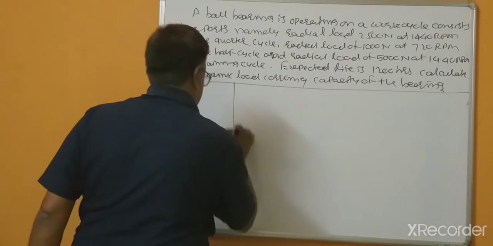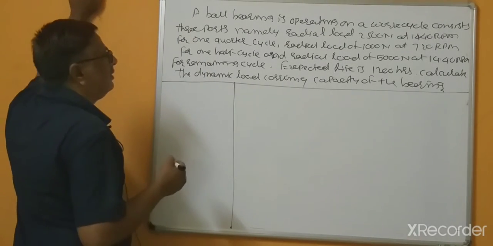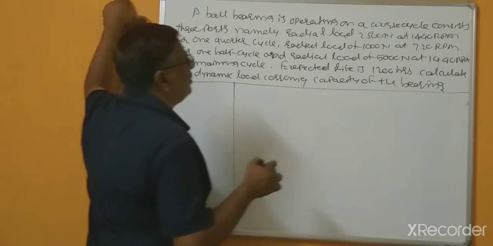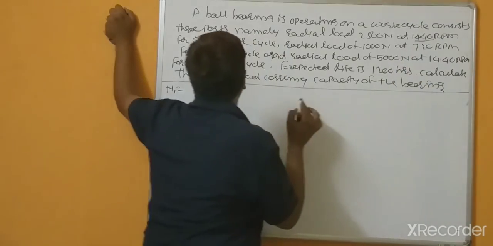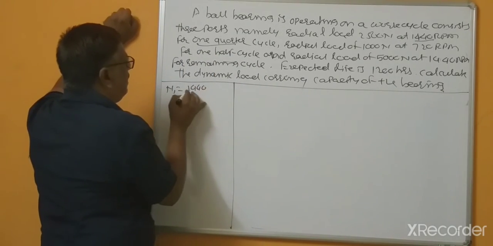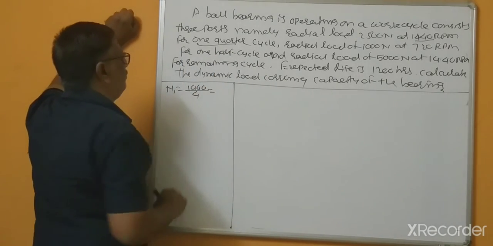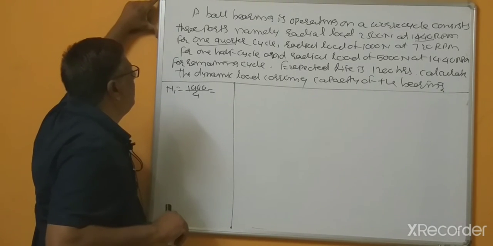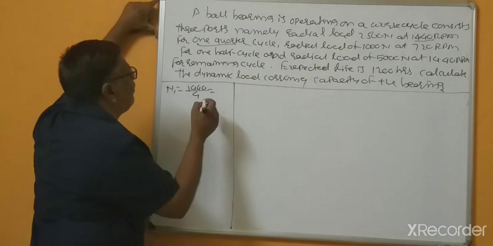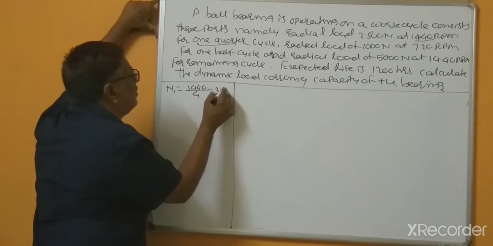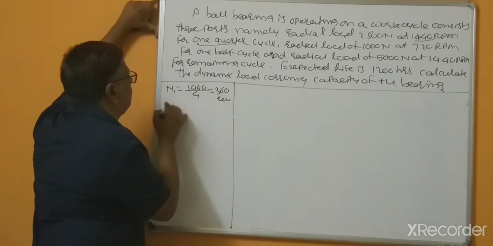So first we'll calculate N1 revolutions. N1 equal to 1440 for 1/4, so 1440 divided by 4, this is 360 revolutions.